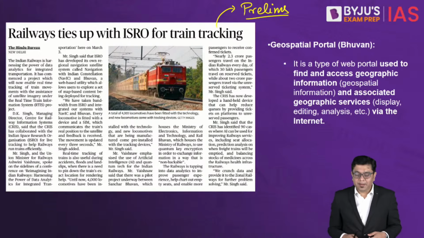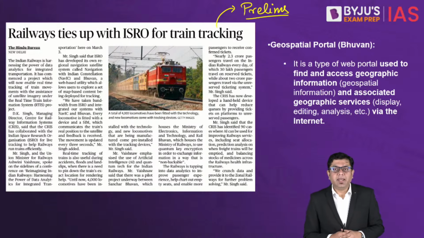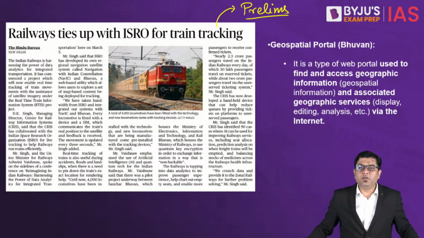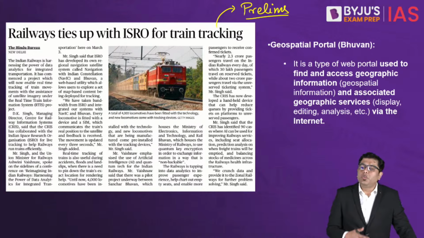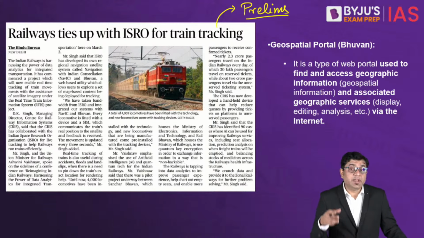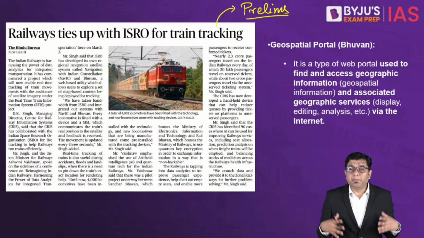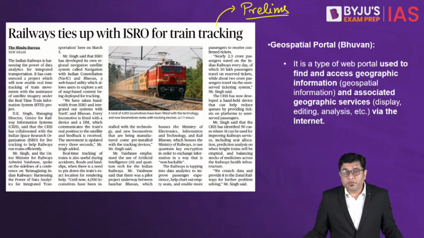Now, what is this deal? What is that tie-up about? As per this tie-up, Railways has entered into an agreement with ISRO, that is the Indian Space Research Organisation, to monitor the movement of trains on a real-time basis, so that not only the railways but also the passengers will get a lot of convenience in tracking the real-time movement of these trains.